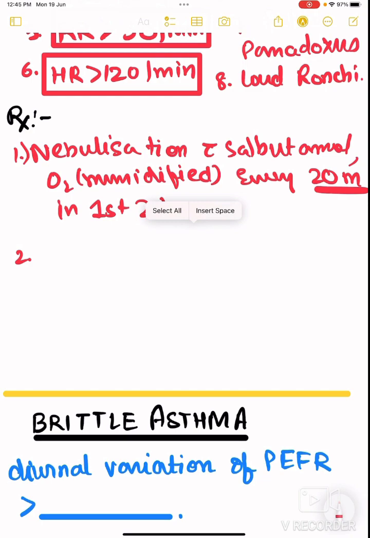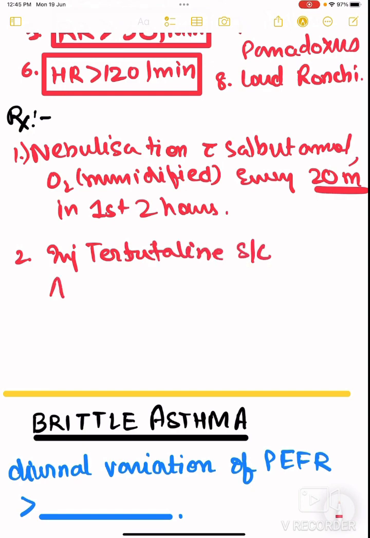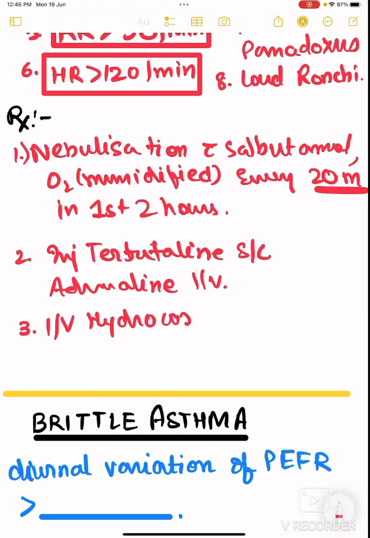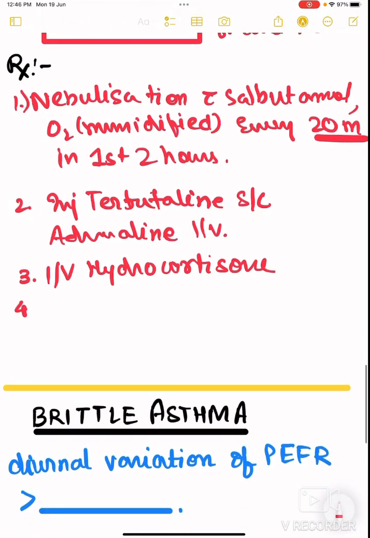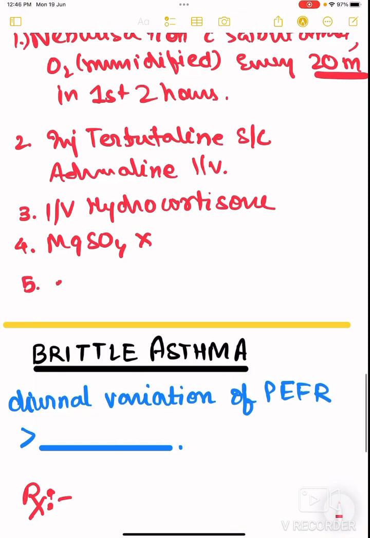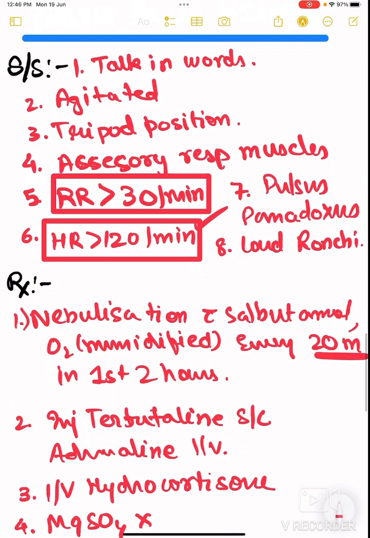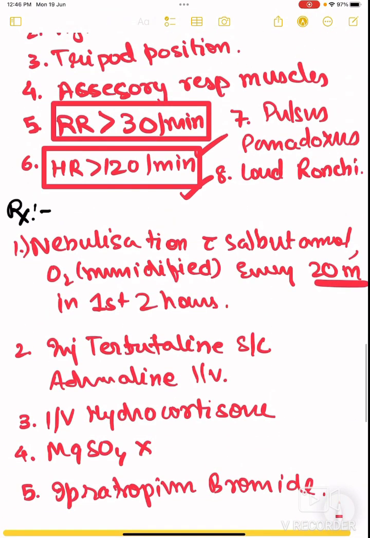Next, we will also give injection terbutaline subcutaneously and adrenaline IV. We can also give IV hydrocortisone. Another treatment method is giving magnesium sulfate, not generally given or asked. And lastly, ipratropium bromide. So what's important in severe acute asthma? These two things. Although many things can be asked, those two are the most important.